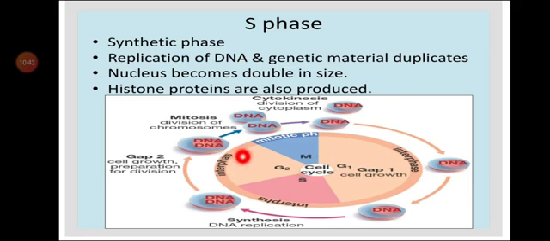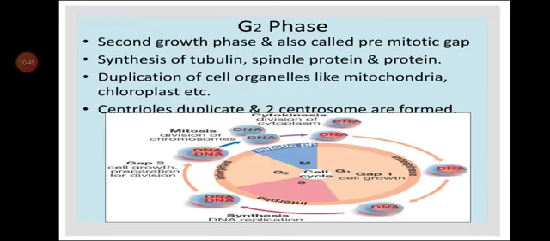Next is G2 phase. You can see here in this diagram G2 phase. What do we mean by G2? G2 means second growth phase and it is also known as the pre-mitotic gap phase. You can see here that it occurs before M phase. This is M phase and before this M phase G2 phase is occurring, so it is known as pre-mitotic. Something that takes place after is known as post and something that takes place before is known as pre. So G1 is the post-mitotic gap phase and G2 is the pre-mitotic gap phase.